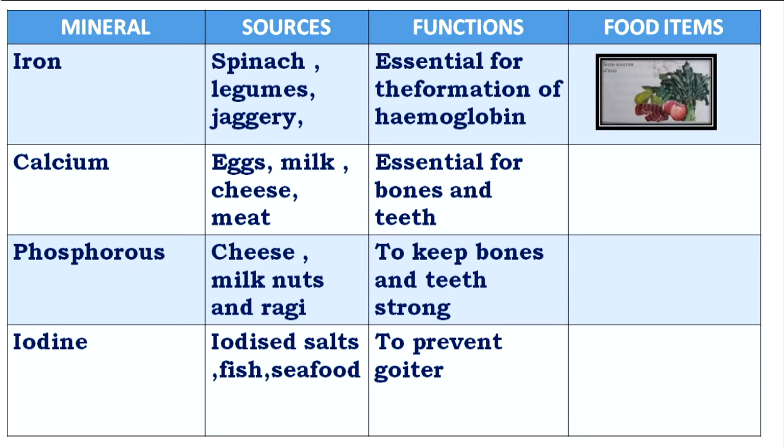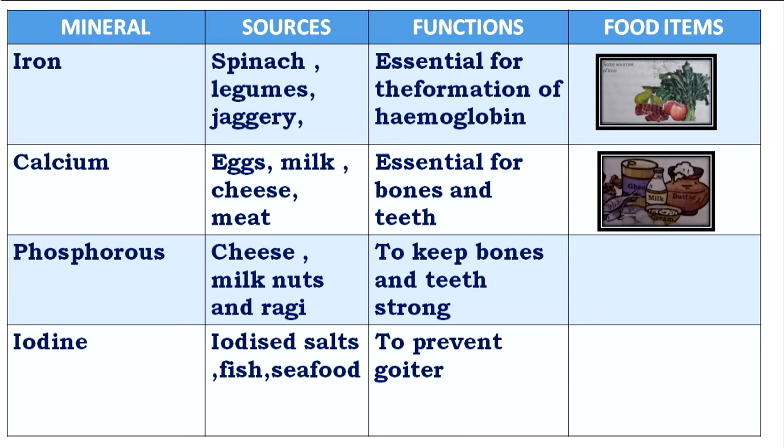So next, calcium. That is also important. The sources of calcium are egg, milk, cheese, meat; it is essential for bones and teeth. So calcium is very important to have strong bones and teeth. To absorb the calcium, we need vitamin D.